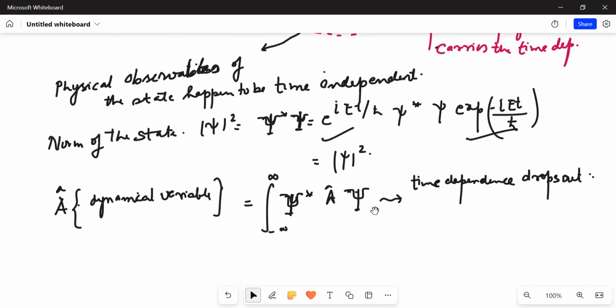Okay, so in general, remember that the total wave function always carries a time dependence. When we find the expectation values of the corresponding operators, we find that this time dependence drops out, and therefore these solutions are called the stationary solutions, or simply stationary states.